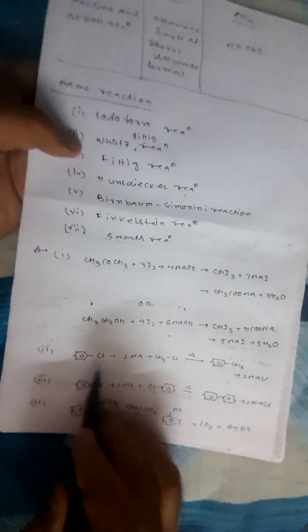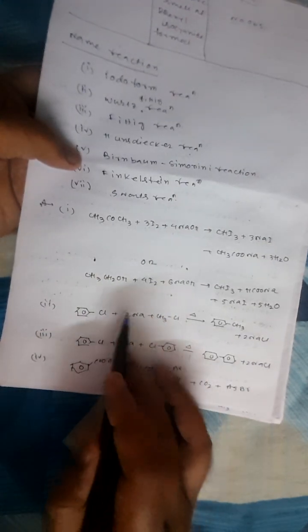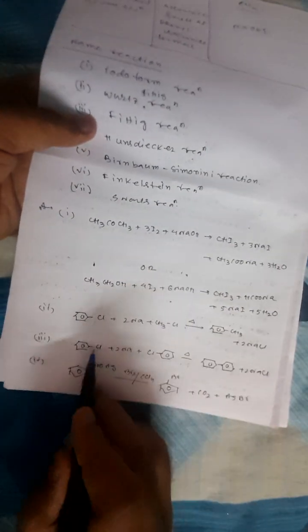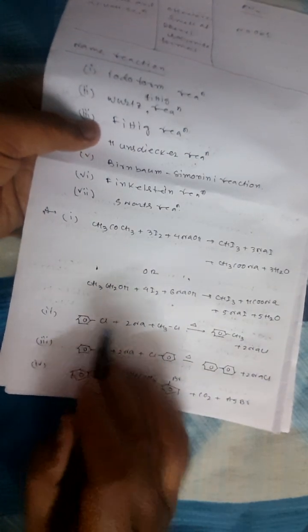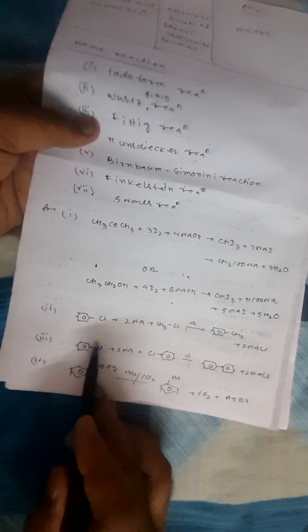Wurtz-Fittig is like that. We just did benzene chloride plus CH3Cl, so 2 NaCl will go out and CH2 will be added. Next is Fittig, where both will be chlorobenzene or bromobenzene. Like Wurtz-Fittig, where one is chlorobenzene or bromobenzene and the other is an alkyl bromide or alkyl chloride, so both alkyl and aryl are there. But in Fittig, both are chlorobenzene or bromobenzene. So from the center, 2 NaBr or NaCl will go out and 2 benzene rings will be linked.